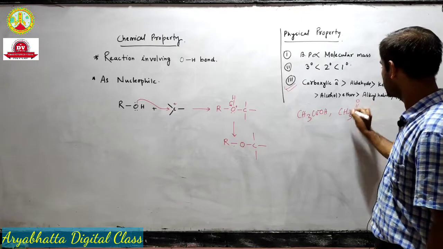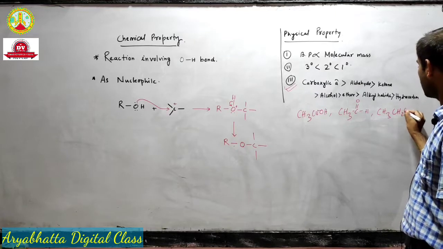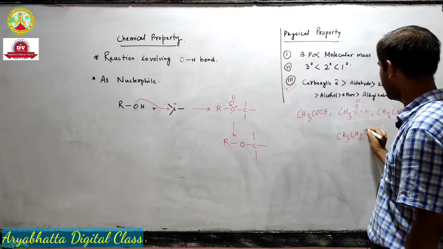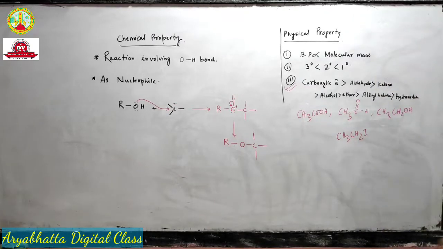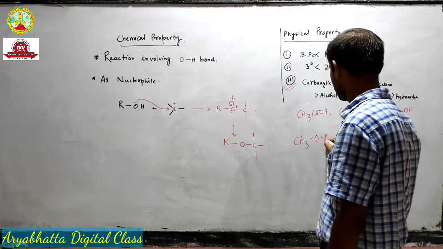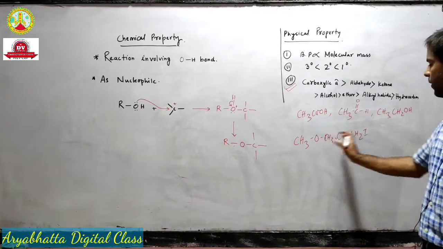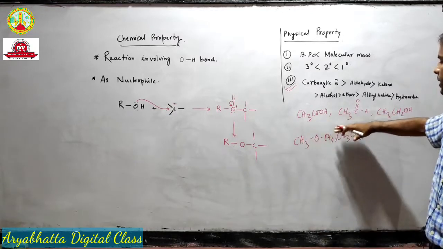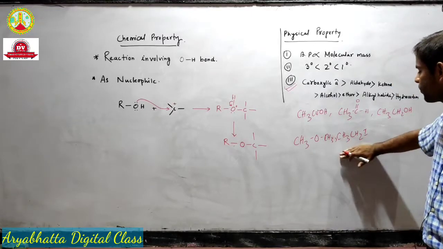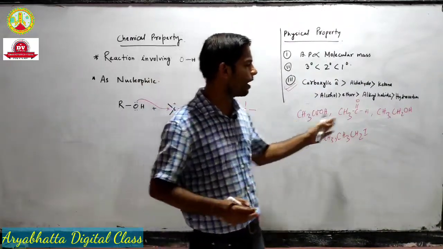I have, suppose, ethanol, and suppose ethyl iodide, and suppose one methoxymethane. Okay, so if I have these 5 molecules, that means ethanoic acid, ethanol, methoxymethane and ethyl iodide or iodoethane,